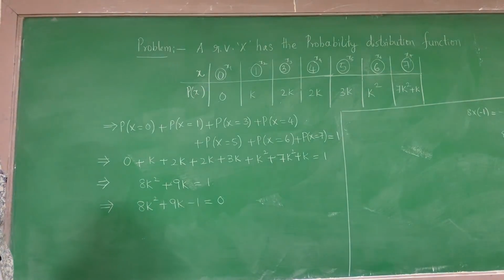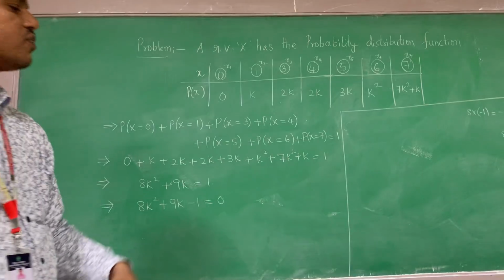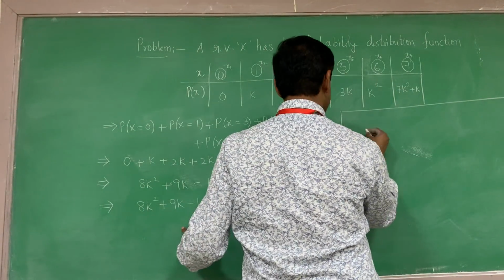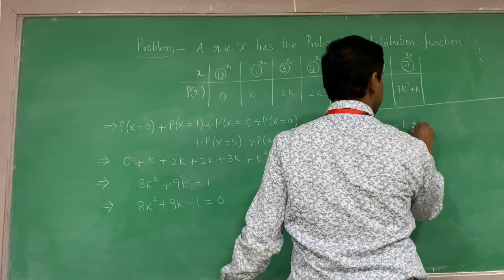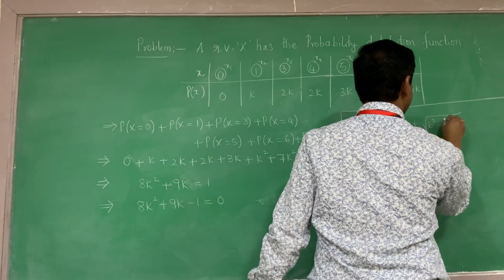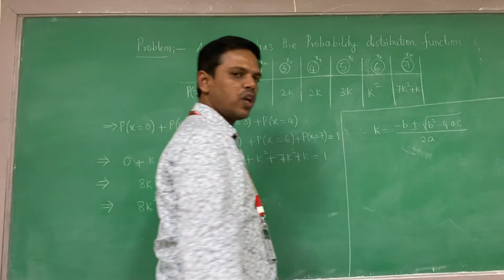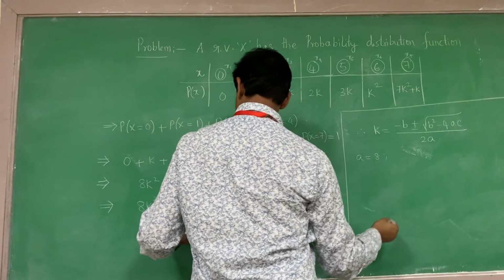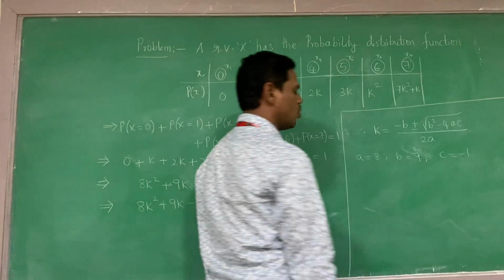But in the middle it is not possible to get 8 ones, 8, 9 is not possible. That's why this calculation is not possible. Therefore, we can go by using the formula k is equal to minus b plus or minus under root of b square minus 4ac by 2a. What is a here? a will become 8, b will become 9, c will become minus 1. I think that you know this one.